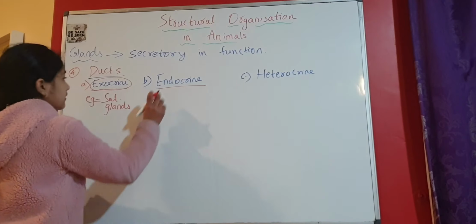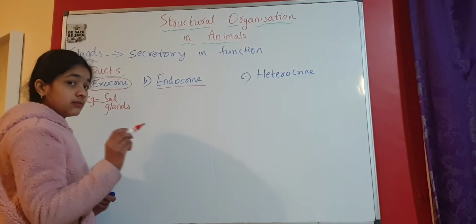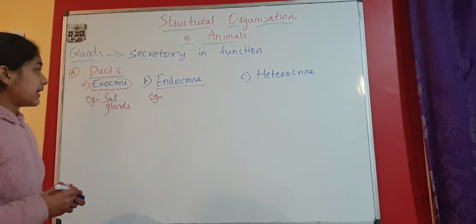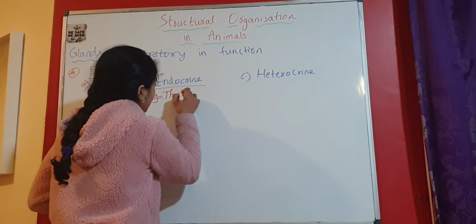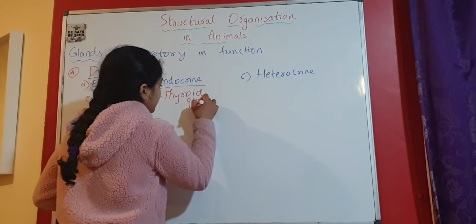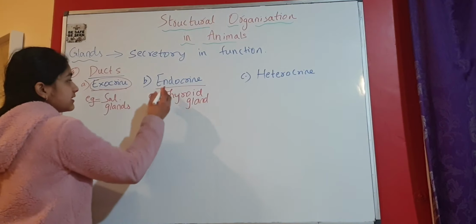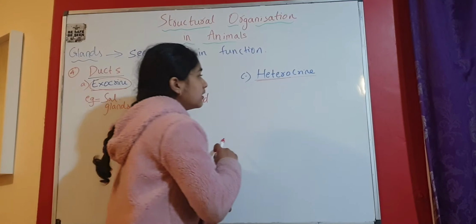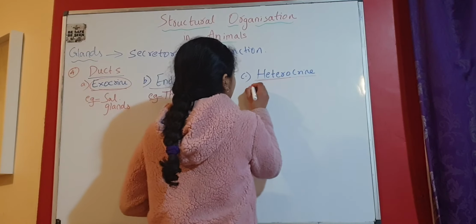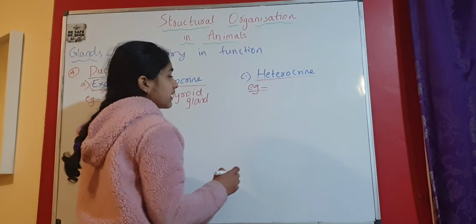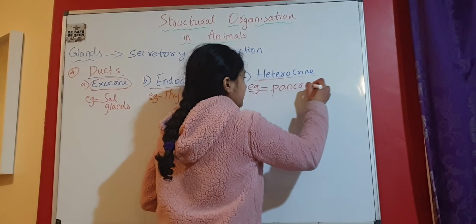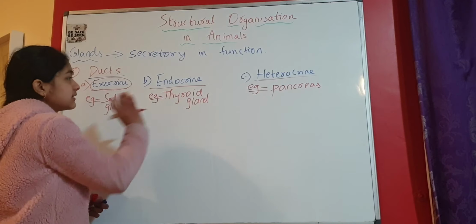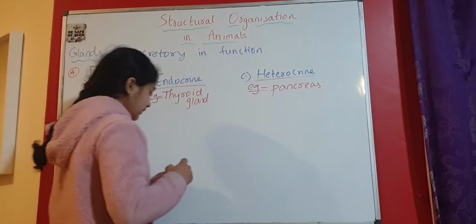Whereas in endocrine glands, they are ductless. That means they don't have ducts. So examples are like pituitary gland, pineal gland, thyroid gland, hypothalamus, etc. These are all the glands of the endocrine system. So these are endocrine glands. They are ductless. Coming to heterocrine, as the name suggests, hetero means both. So an example of this kind of gland is pancreas. That means some part of the gland has ducts, some part of the gland is ductless. So pancreas comes under heterocrine glands.